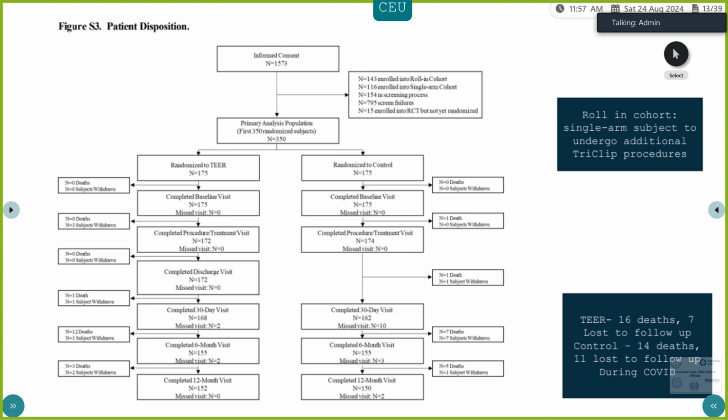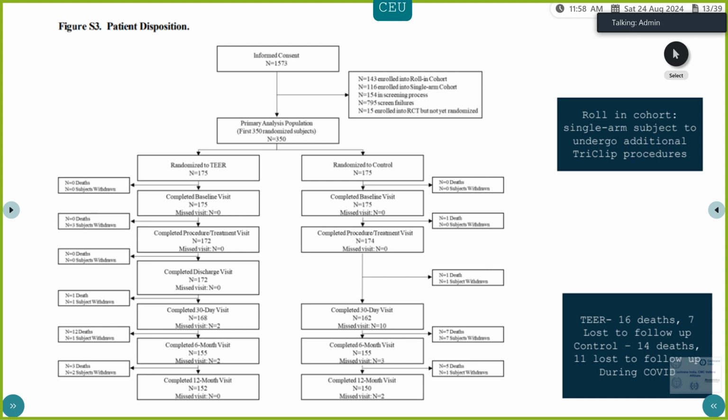Now coming to the PRISMA diagram, they have looked at 1,573 patients, and they've mentioned the single arm cohort which we had seen in the previous one. They've also mentioned a roll-in cohort. Roll-in cohort is mainly the single arm cohort patients who had to undergo additional procedures. And then they've also mentioned 154 in screening process. Why they've mentioned that is because they've taken the first 350 randomized population. As we look at the statistical analysis, they deemed that 350 would be enough to achieve their outcomes. So the first 350 that they've randomized, they have taken. That's why the 154 are still in screening process.